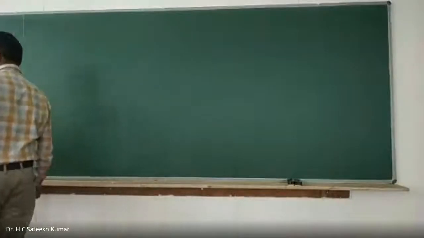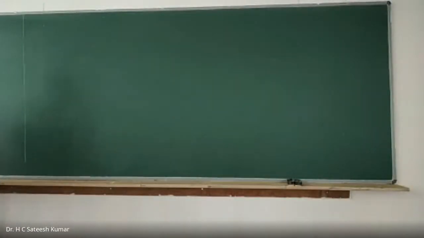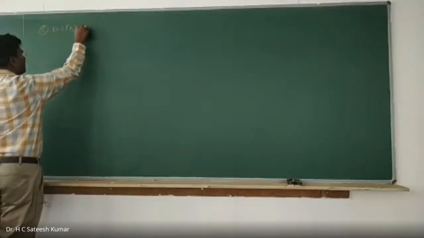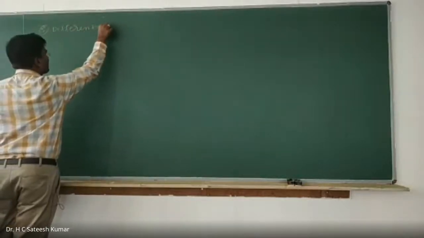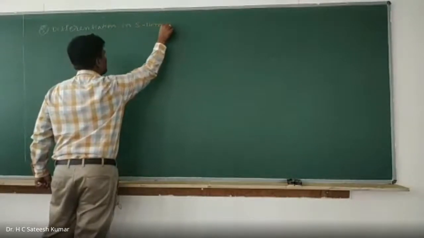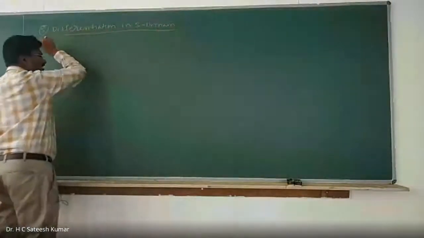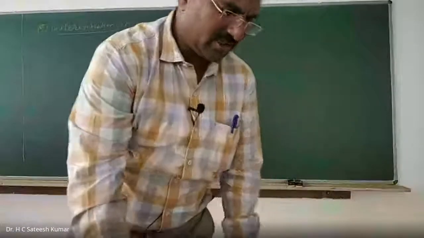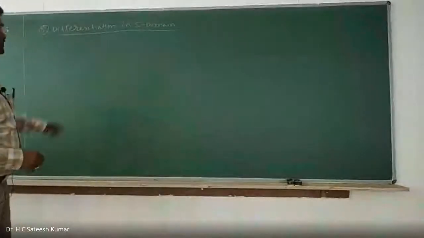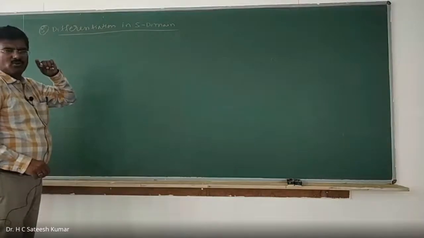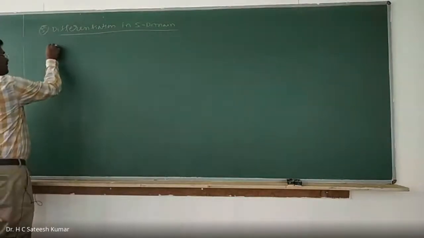Differentiation in S domain. Next property, property number 5, I think. Differentiation in S domain. So the property says this way. As the name itself indicates, differentiation will be done in the S domain, so this transform domain. Therefore, the statement will be something like this.